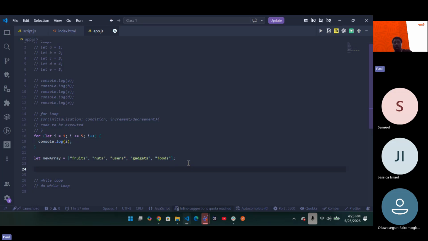That means you need to make sure that you initialize i equals newArray. Then you set a condition that will be less than or equal to the length of that array, so that you'll be able to get the indexes. Do you get it now? After getting the index, you now increment it till that index marks out, from 0 to the last part of the index. So how do you do it? I'm giving us the experiment. So you start, what's the next thing?